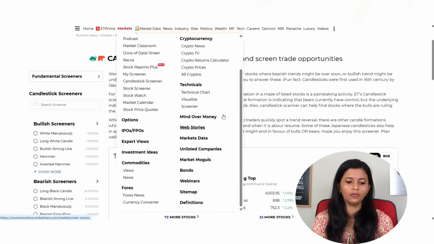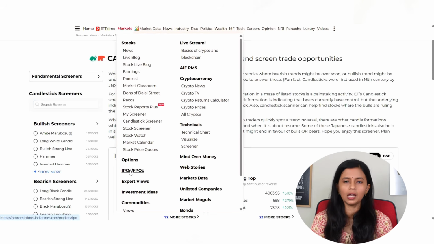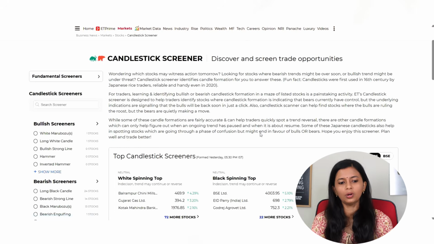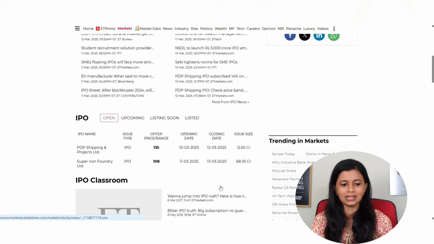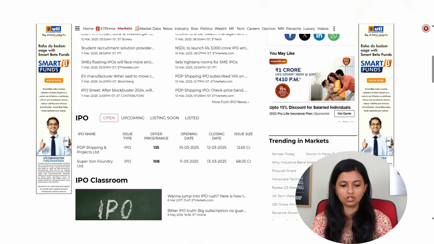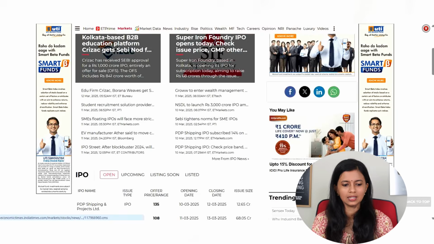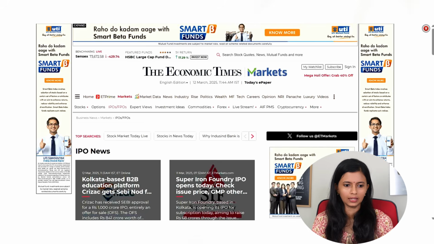So this is also one of the good websites which you can refer to for stock market news. Also here, details about the IPOs and FPOs are available. You need not check somewhere else for IPO details. That is also available on this website itself. You can see the opening date, closing date, issue size, every piece of information is available. So if you want to know about any particular stock, that can also be done using this website.